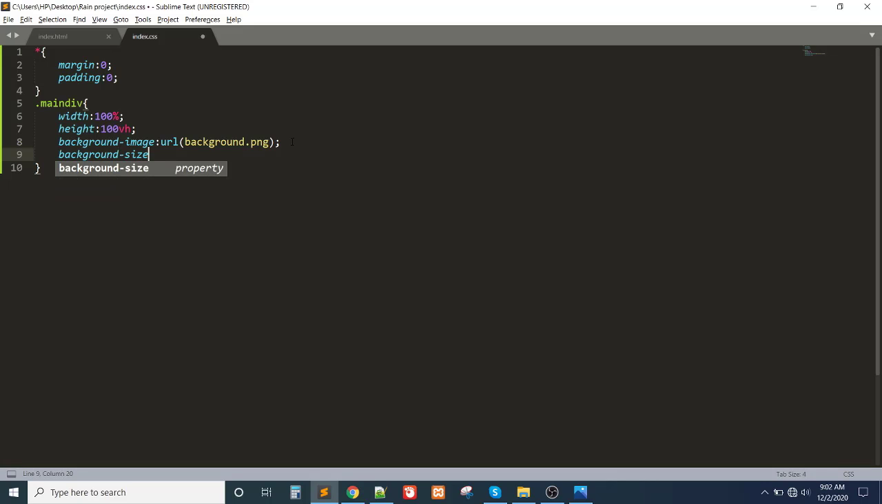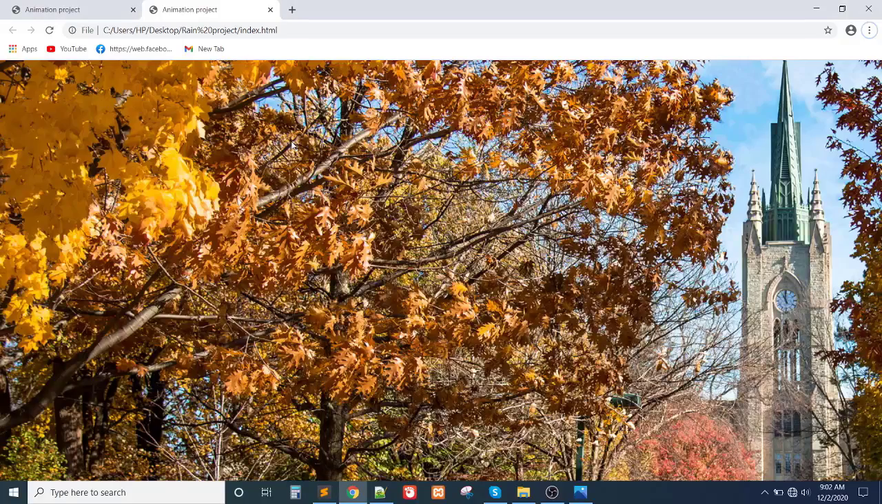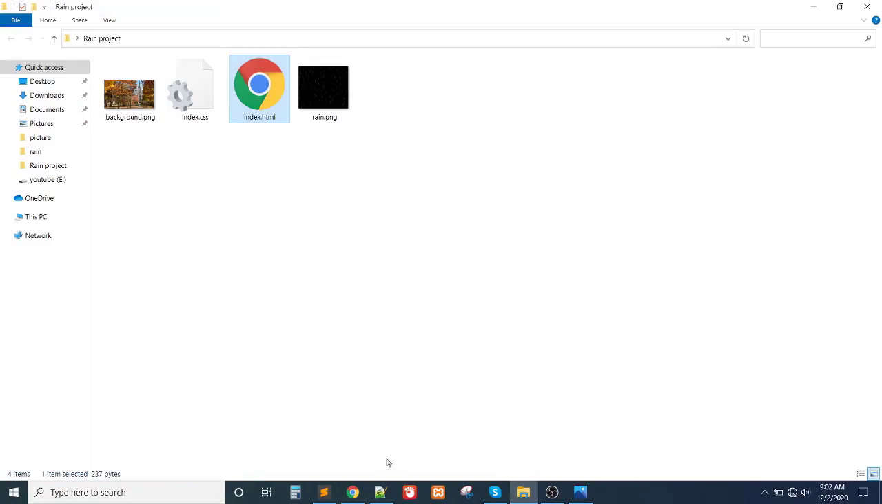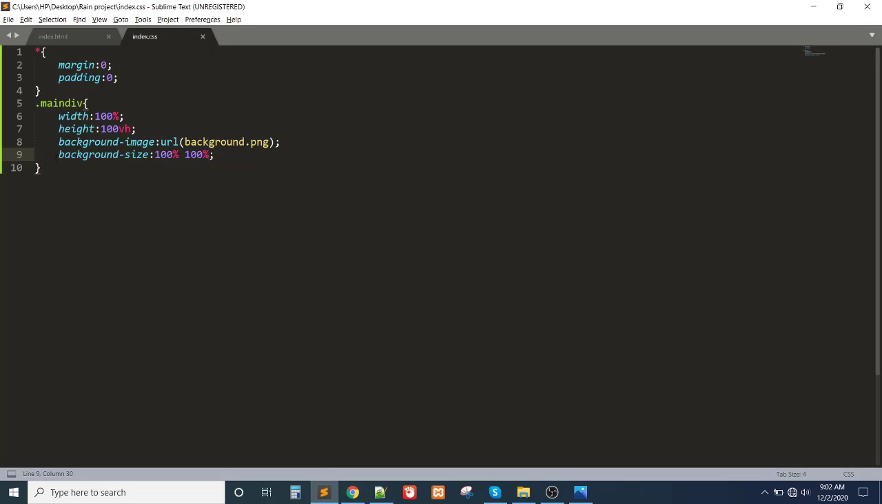Background size will be 100% and again 100%. So this is horizontally and vertically 100%. I will show my background image. Oh, perfect, my background image. Right now I will create my rain div.